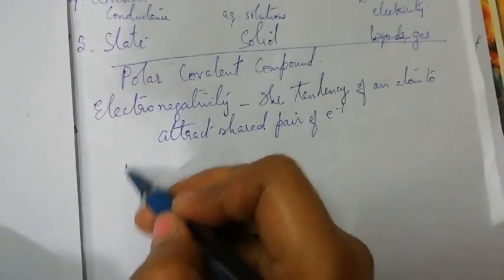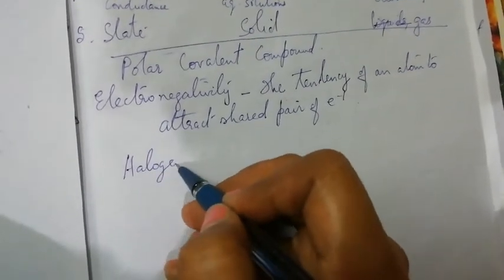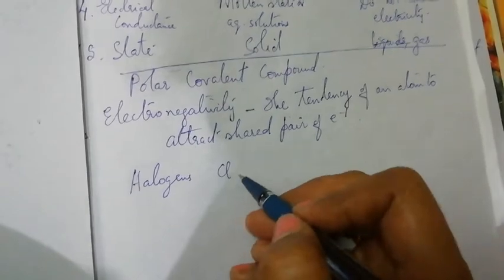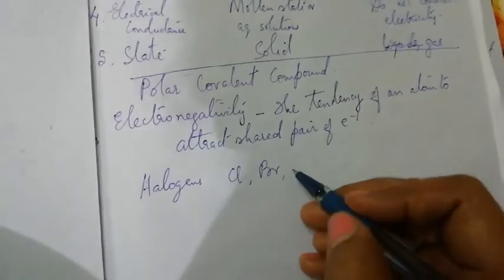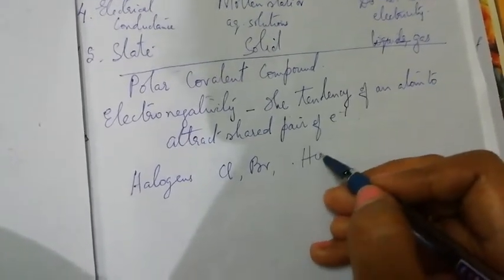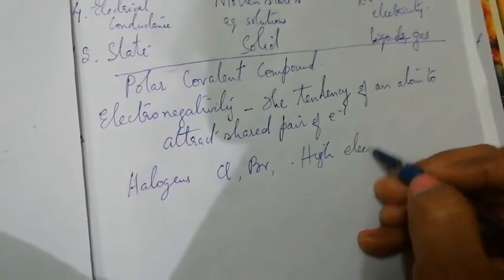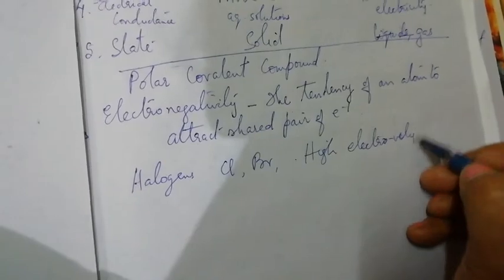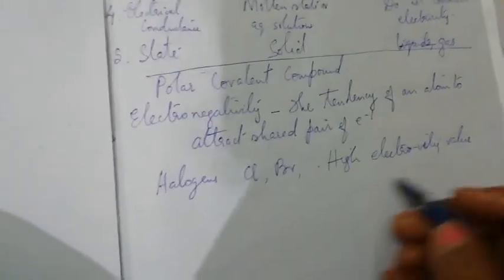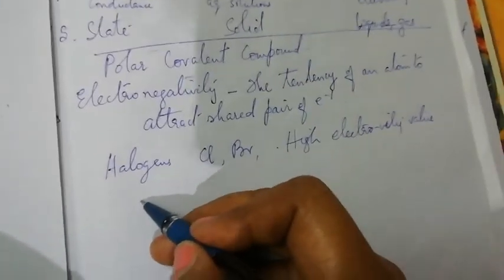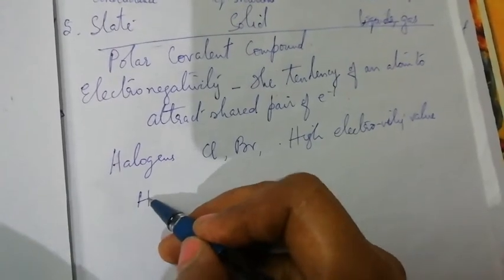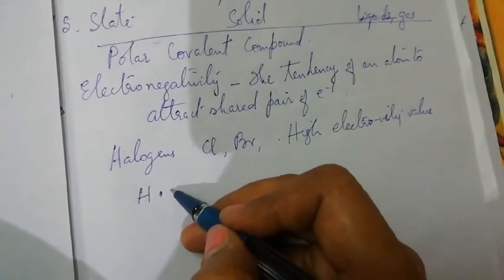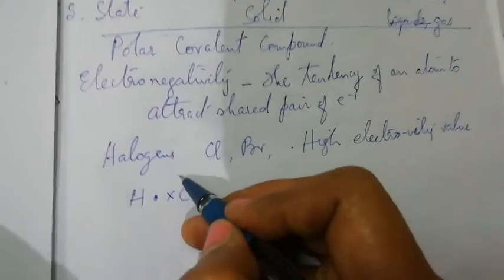Just remember halogens present in group 17, like chlorine, bromine, iodine, have a high electronegativity value. Now, suppose we have a covalent bond between hydrogen and chlorine.